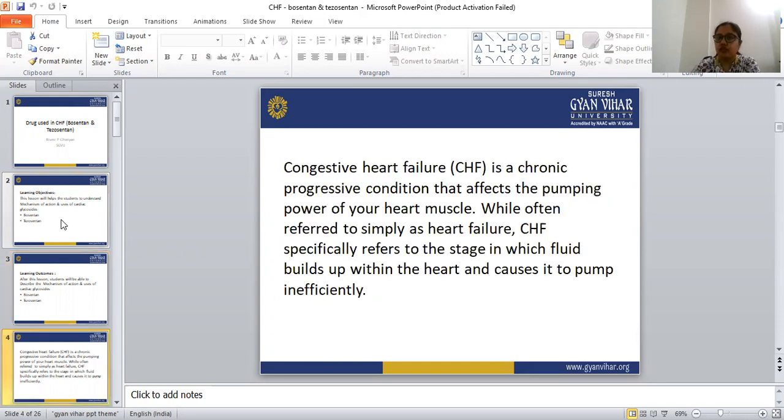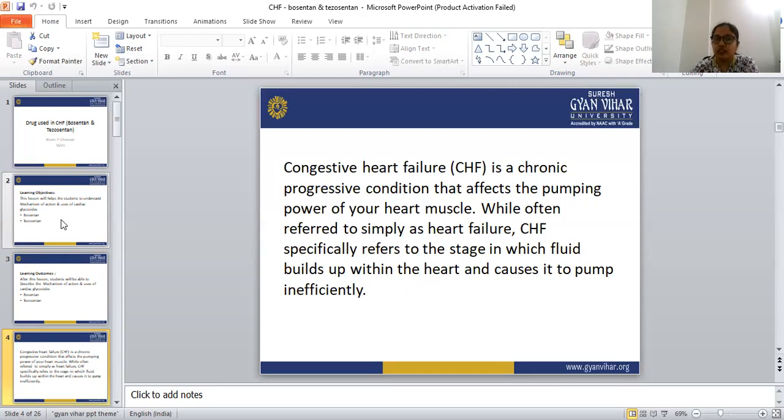Before moving to bosentan and tazobactam, we have to know what congestive heart failure is. Congestive heart failure is a chronic progressive condition that affects the pumping power of the heart muscles.